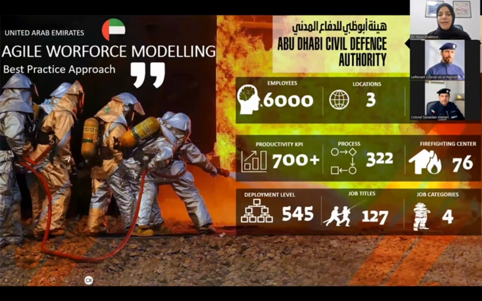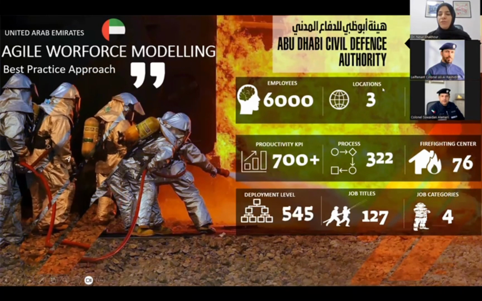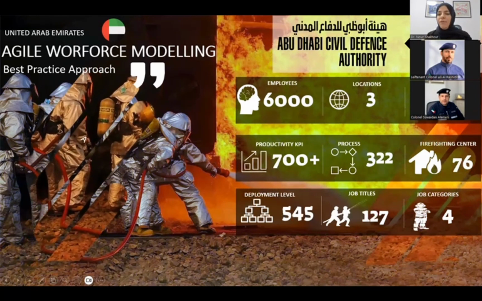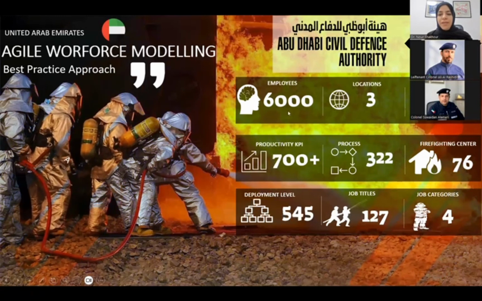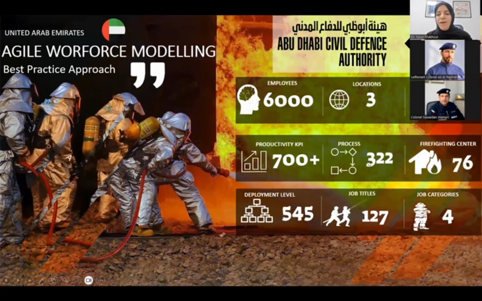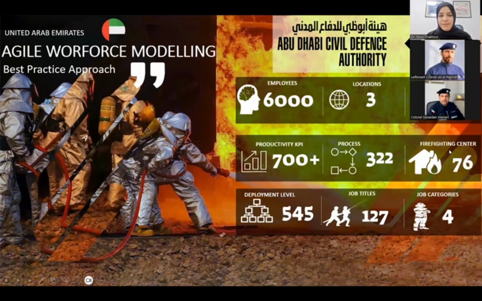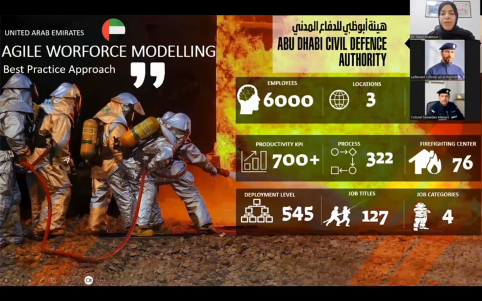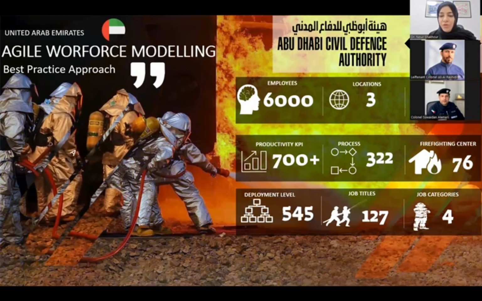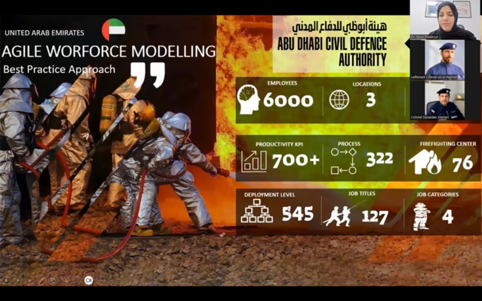Abu Dhabi Civil Defense has around 6,000 employees located across three different geographical locations: Abu Dhabi, Western Region, and Al Ain. We have over 50 services provided to the community, and we manage around 700 plus productivity KPIs. We have 322 processes, and we manage 76 different firefighter centers. The best practice was deployed at branches level, knowing that we have 400 branches, and the total number of organizational units within the authority is 545.